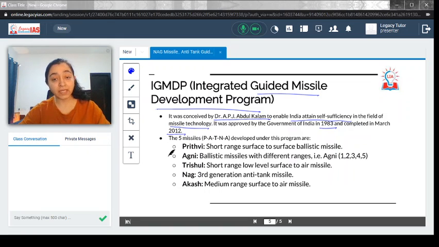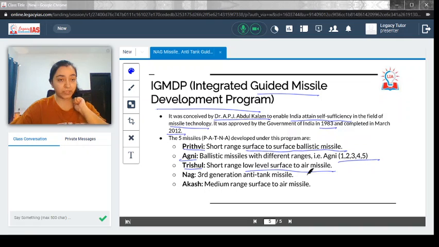What are the 5 missiles which were under this program? This includes Prithvi, which is a short range surface to surface ballistic missile. Then Agni, again a ballistic missile with different ranges. Go ahead and check out Agni 1, 2, 3, 4, 5, and check their ranges and how they have advanced over a period of time. Then we have Trishul, which is a short range, low level surface to air missile. It is short range and goes from surface to air, but it will not go too high up in altitude.